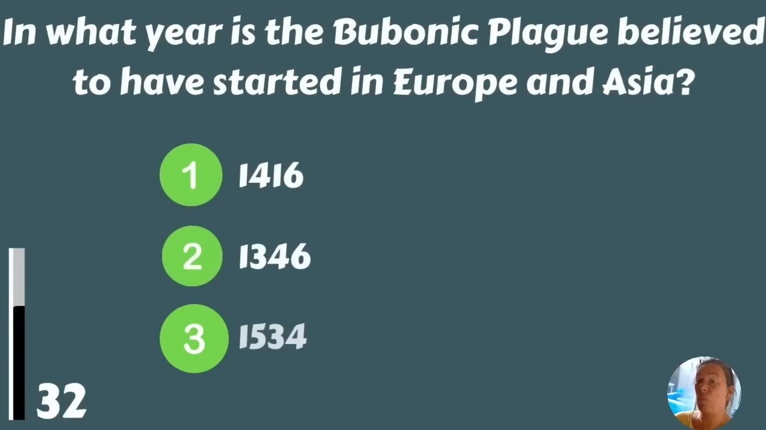In what year is the bubonic plague believed to have started in Europe and Asia? 1416, 1346, or 1534?